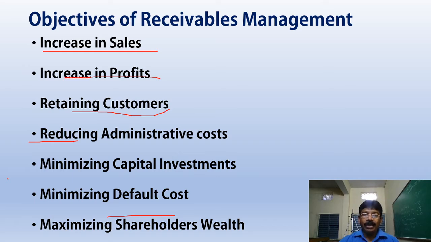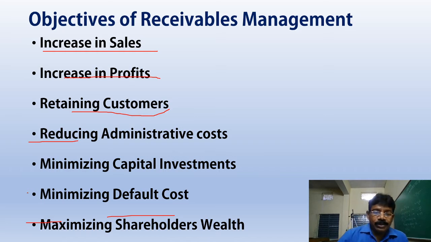That is a cost: going to court, filing the case, keeping a lawyer, arguing and winning the case takes much time and a lot of effort. That is also called administrative cost or receivables collection cost. So if proper management is maintained for receivables, administrative cost will be reduced. Minimizing the capital investment.